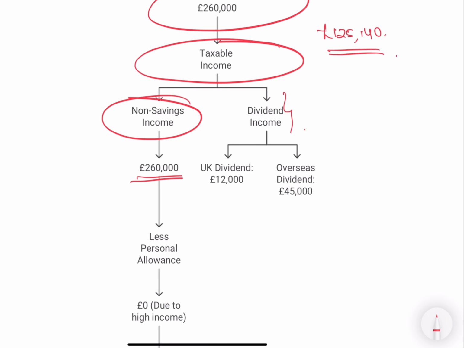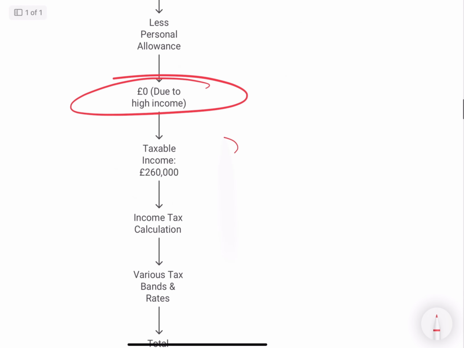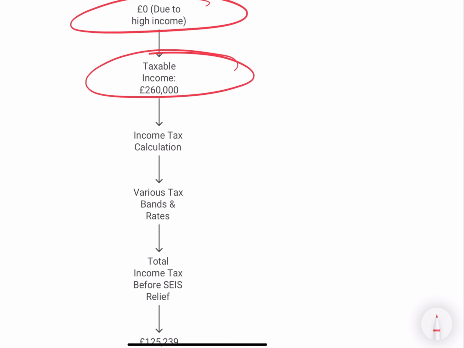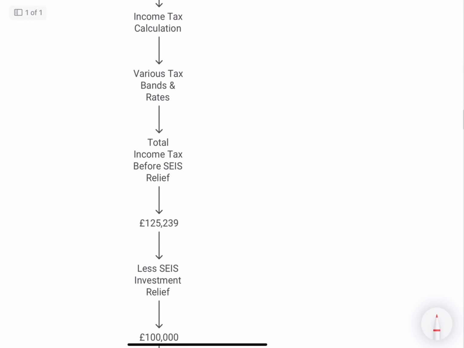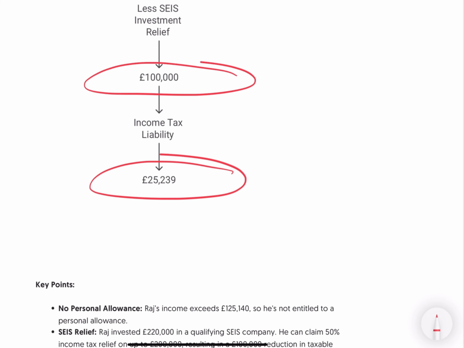His dividend income, let's say he's getting 12,000 from the UK, 45,000 from overseas. No personal allowance because his income is high. Taxable income is 260, rates, as we know, 20%, 40%, and 45%. And then he will have a number before SEIS. Now, in this example, of course, we are showing that Raj has invested in an unquoted trading company, a newly formed unquoted trading company. So he might get SEIS. And if he gets SEIS, in this example, we're using that he is going to get 100K as a tax reduction. So his income tax liability is going to be 25,239.